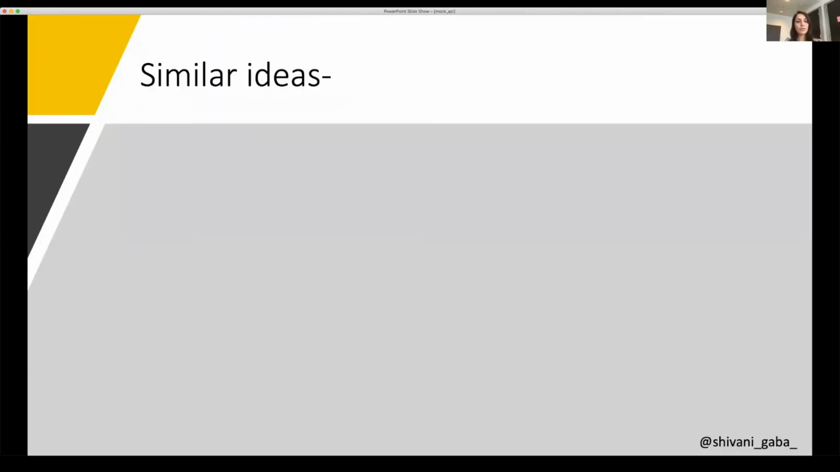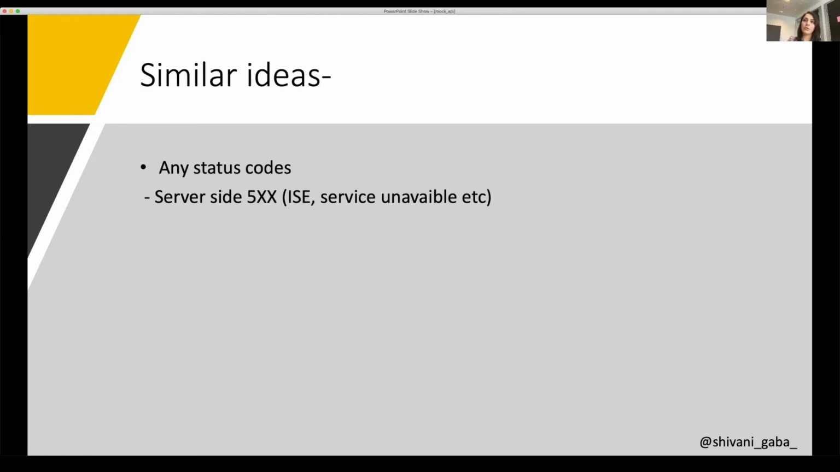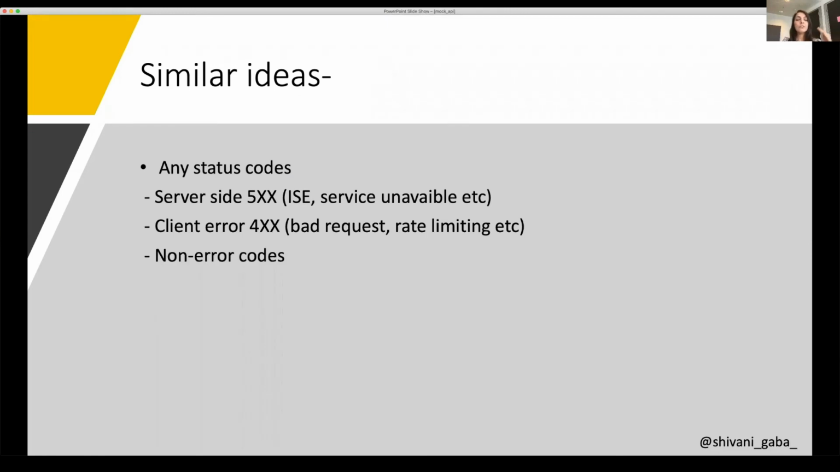And with similar ideas, we can check for any status code. Like currently, I checked for 500 ISE. We can check for any server side errors, like anything in the 500s. We can check for client side errors like bad request or rate limiting, etc. And we can even check for any status code which is a non-error code, like in the 200s and 300s. We can also check for different kinds of faults, like I checked for connection reset. There are random data close and certain others that WireMock also provides us.